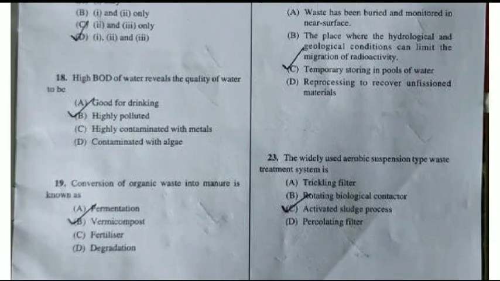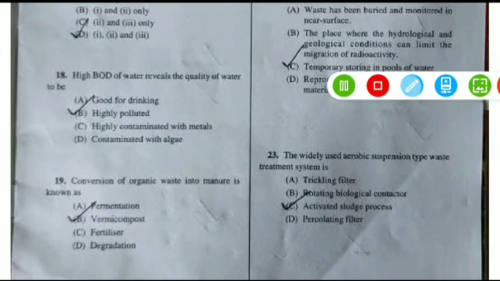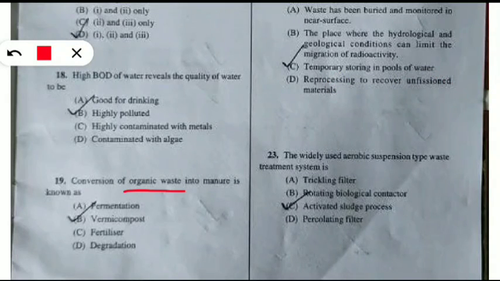Coming to the next question, question number 19. Question 19 was conversion of organic waste into manure is known as what process? Fermentation, vermicompost, fertilizer or degradation?